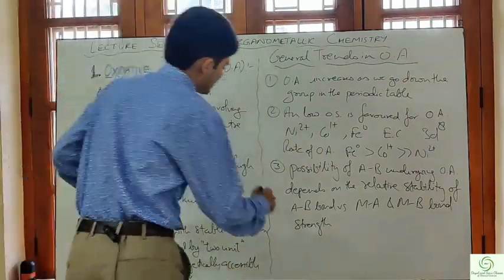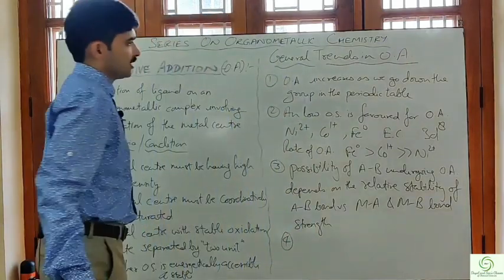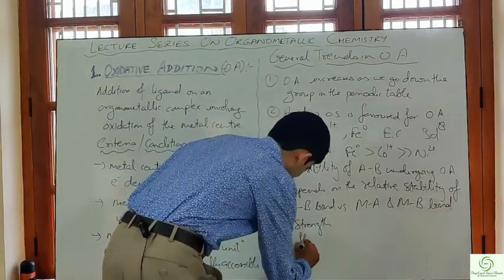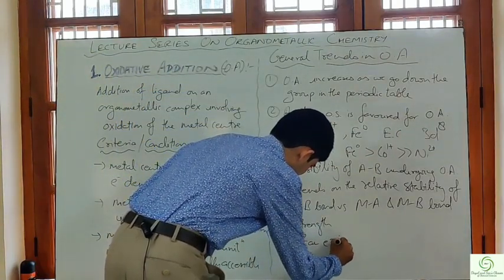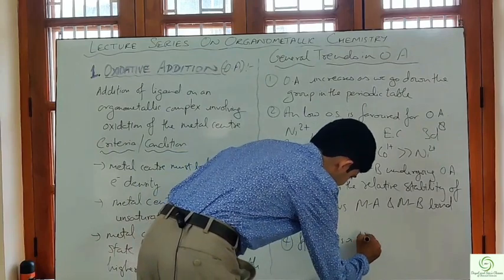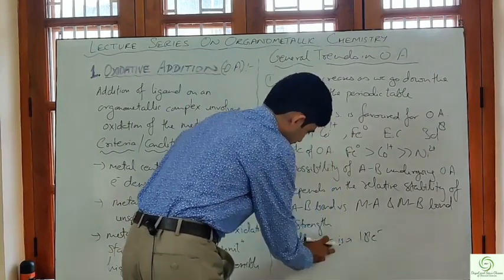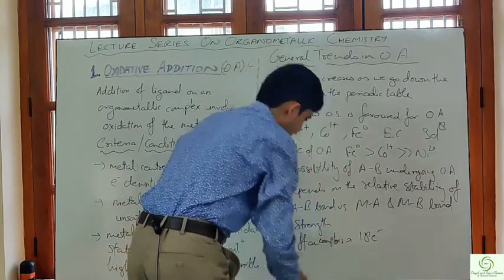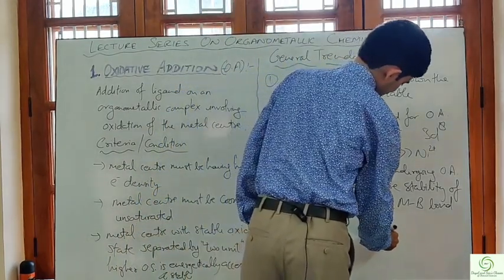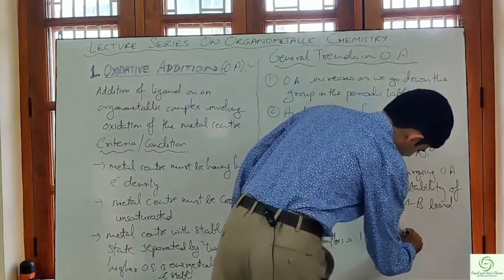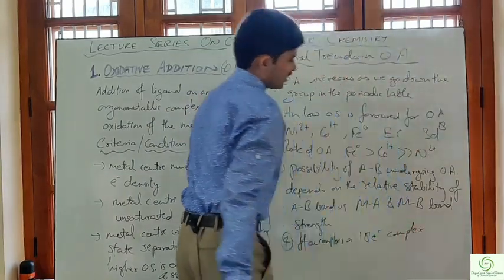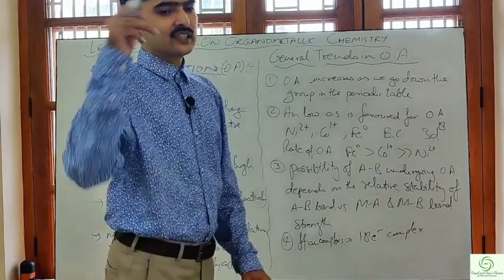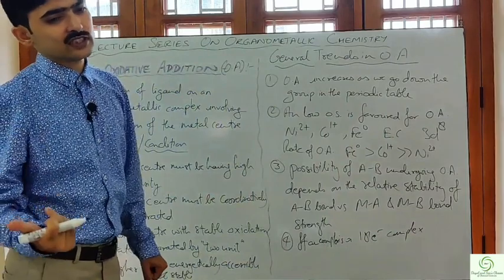Then the fourth point in the general trend is, if the complex is an 18 electron complex, then either the oxidative addition will not take place, or if it takes place, then it will take place via a dissociative mechanism.